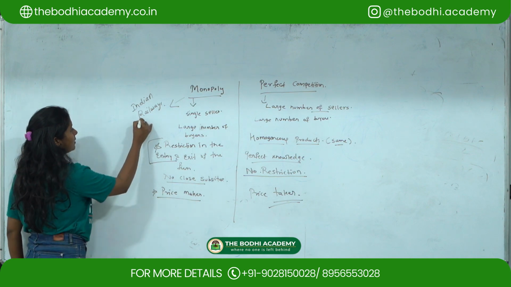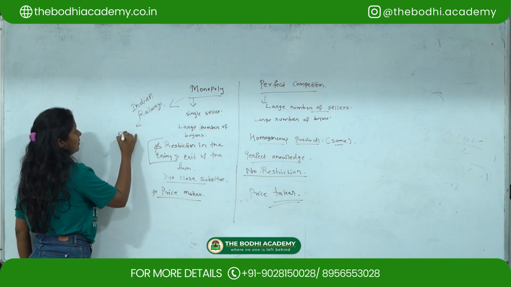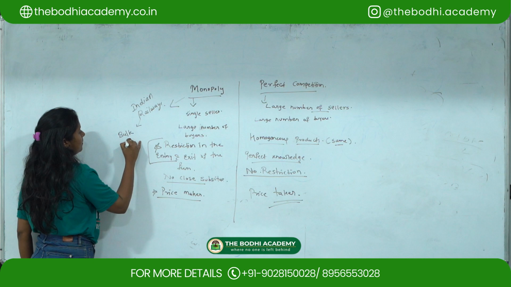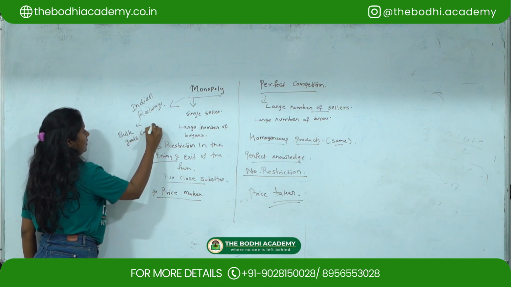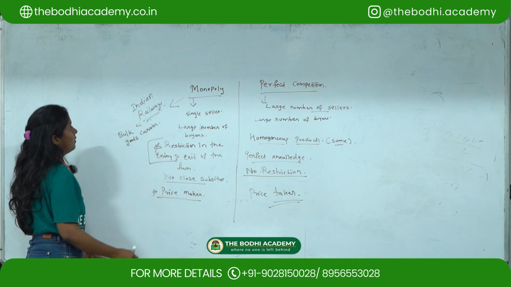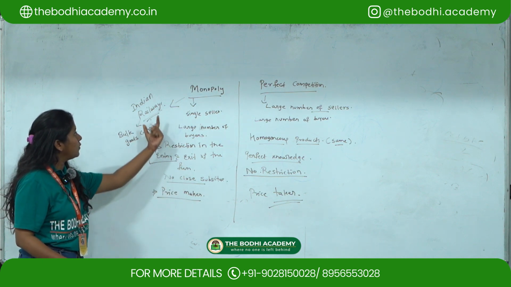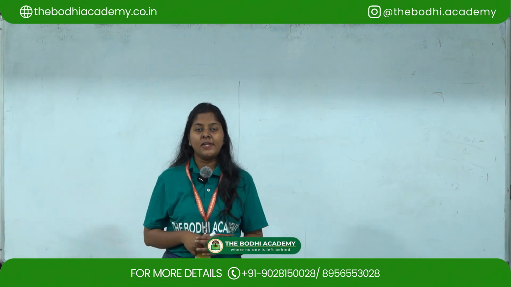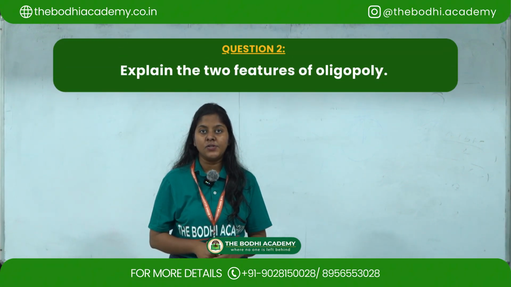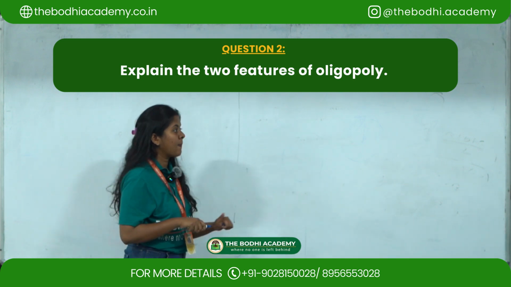It carries bulk goods, and it is the cheapest way, no? So there are no close substitutes for Indian Railways. This is the example. Okay, so we'll move to the next question, that is, explain two features of oligopoly.